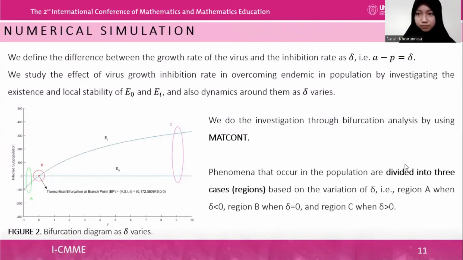For the numerical simulation, we define the difference between the growth rate of the virus and the inhibition rate as delta. A minus P equals delta. We study the effect of virus growth inhibition rate in overcoming endemic in population by investigating the existence and local stability of E0 and EI, and also dynamics around them as delta varies. Phenomena that occur in the population are divided into three cases based on the variation of delta: region A, when delta is less than 0, region B, when delta equals 0, and region C, when delta is more than 0.